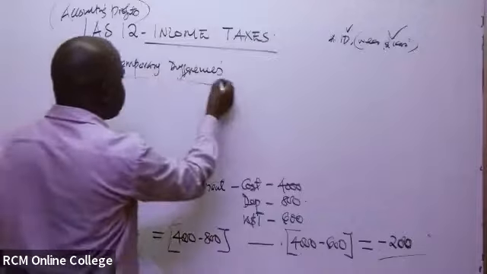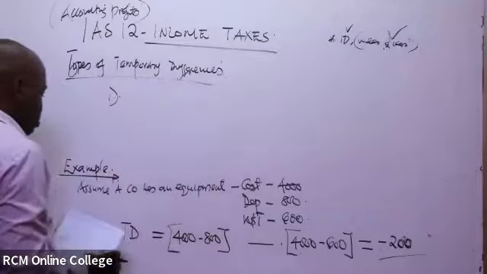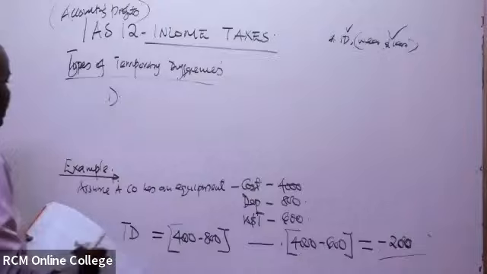Number one, we have the taxable temporary difference.